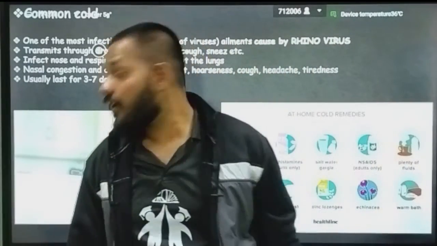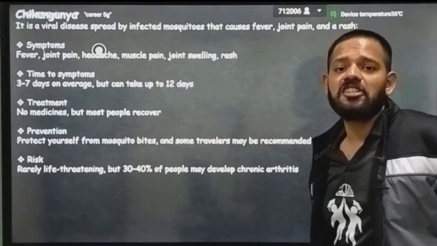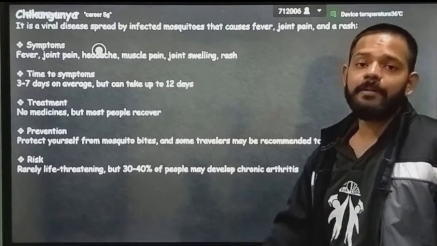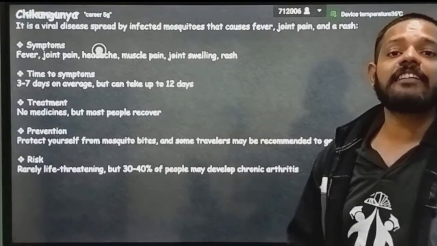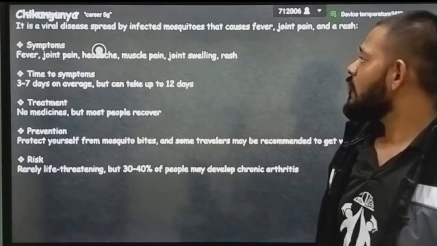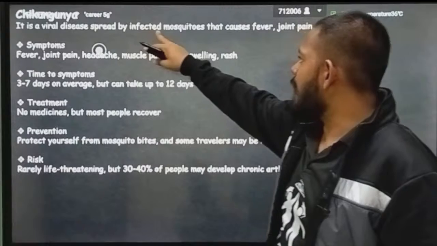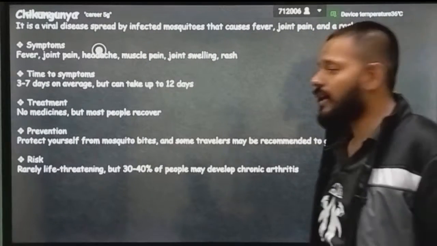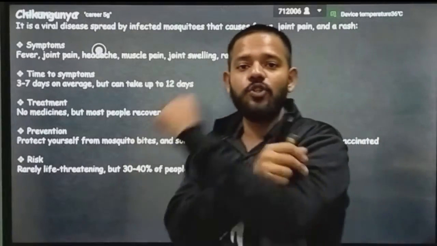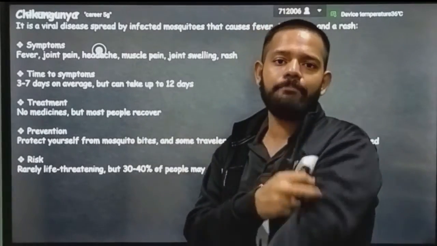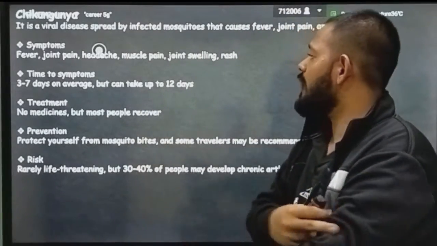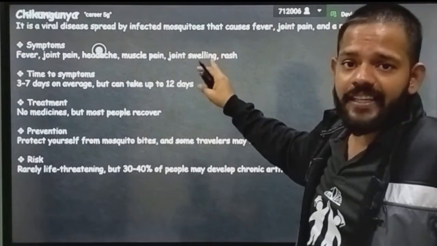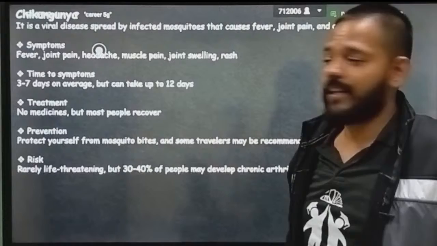Okay, next is chikungunya, caused by a virus that is transmitted by an infected vector, the female mosquito. It is a viral disease spread by infected mosquitoes that causes fever, joint pain and rashes. In chikungunya, the joints get inflamed and pain takes place inside your joints. Symptoms: fever, joint pain, headache, muscle pain, joint swelling, and rashes on the body.